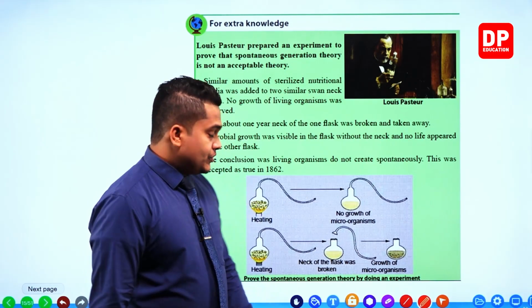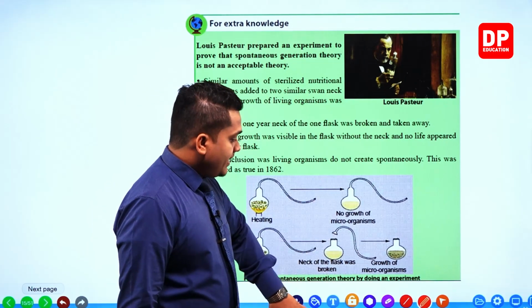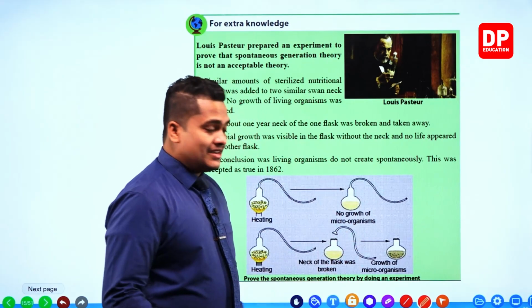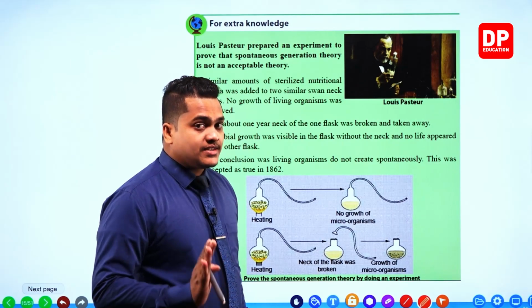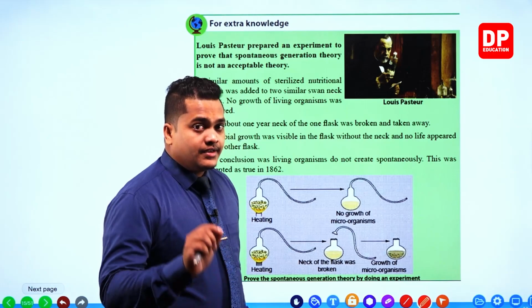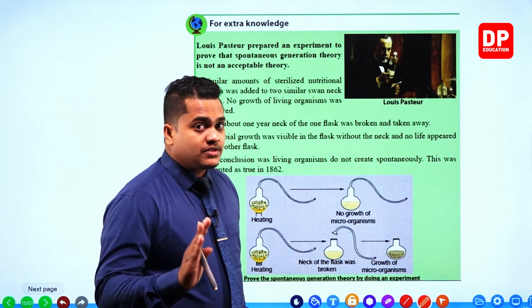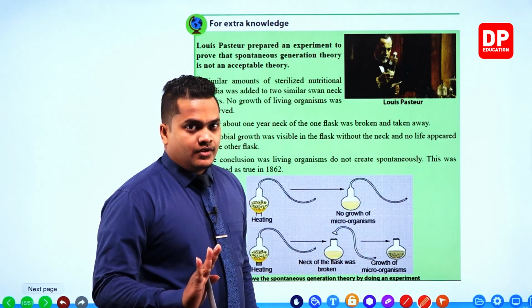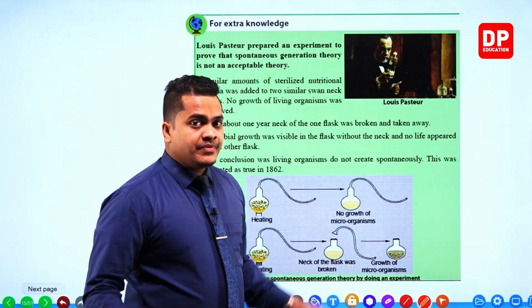After removing the neck, the nutritional media gets exposed to the external environment. In the external environment, we can observe different kinds of microorganisms, right? So now what will happen?